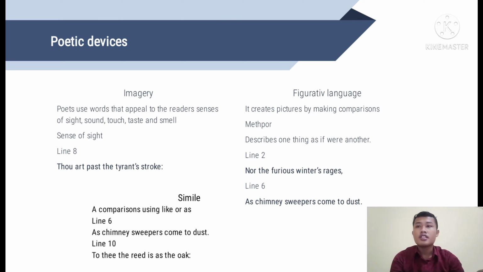And the last is simile, a comparison using like or as. It can be found in this poem in line 6 and line 10. Line 6 is as chimney sweepers come to dust, and line 10 is to the reed is the oak.